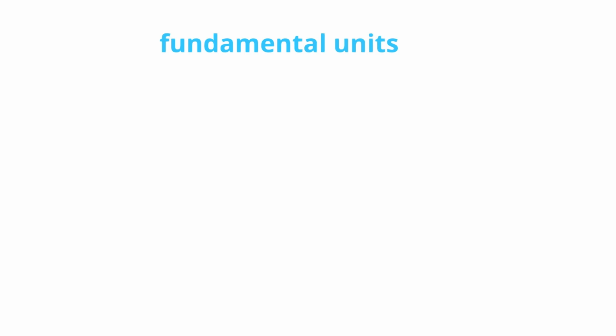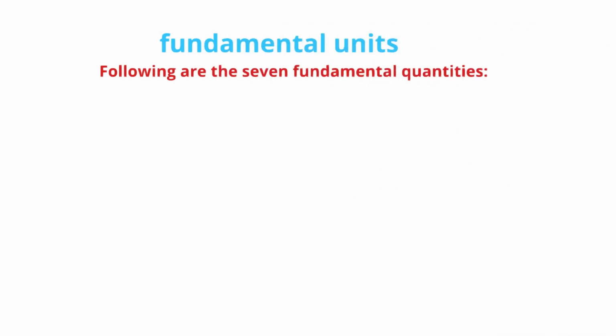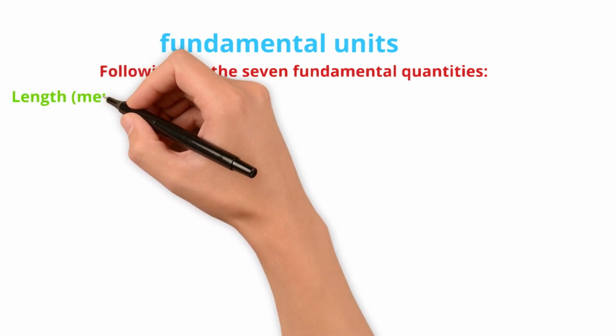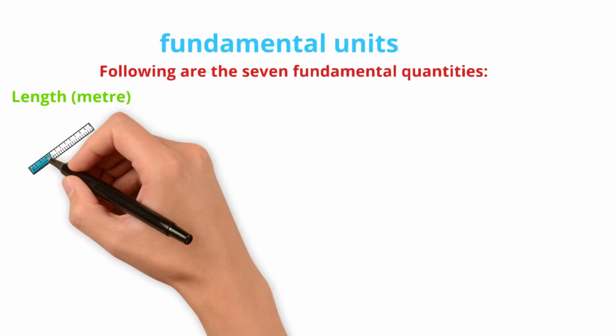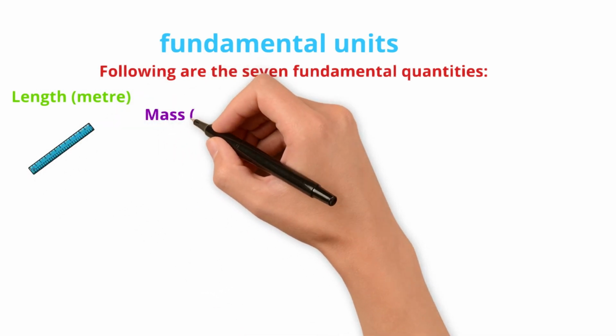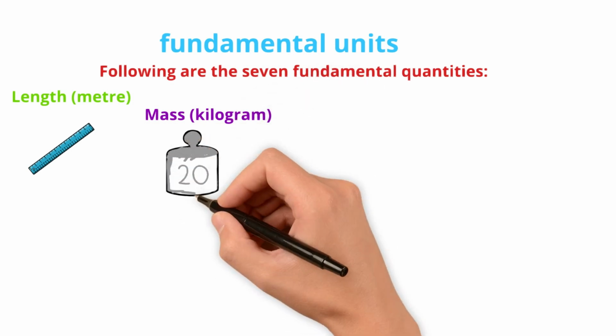Let us see the fundamental units in more detail. Fundamental units are also known as base units. There are seven fundamental units that we will see one by one. The very first one is length, which is measured in meter using a meter rule. Mass, which is measured in kilogram.